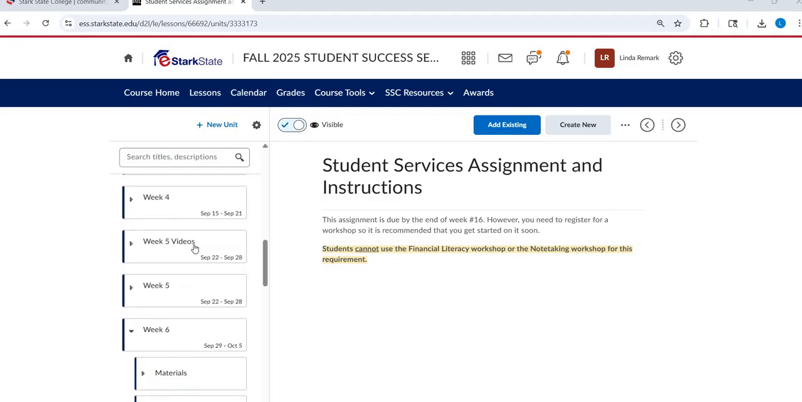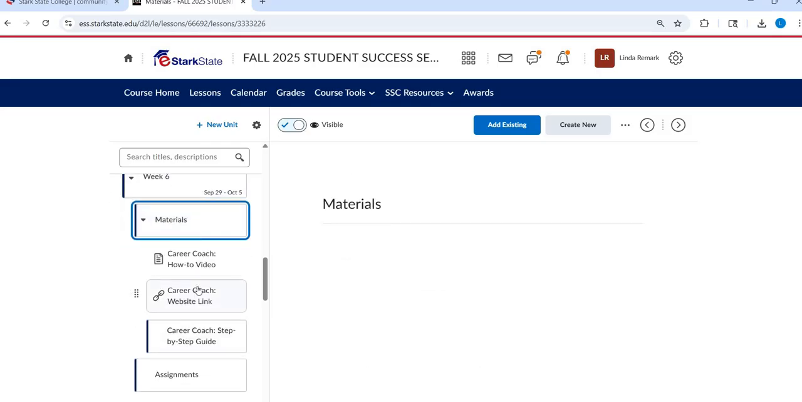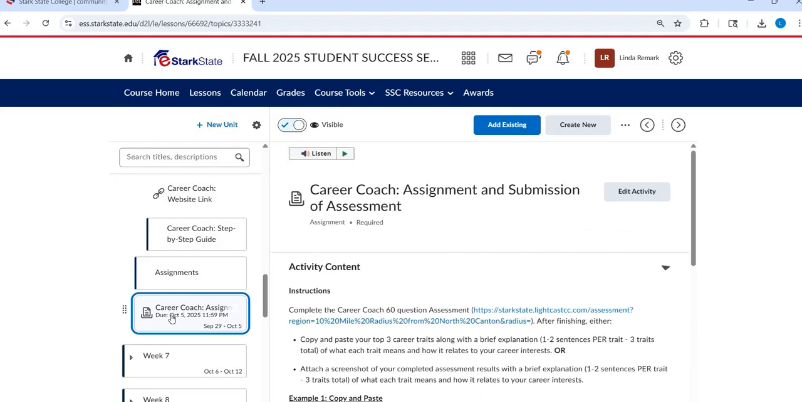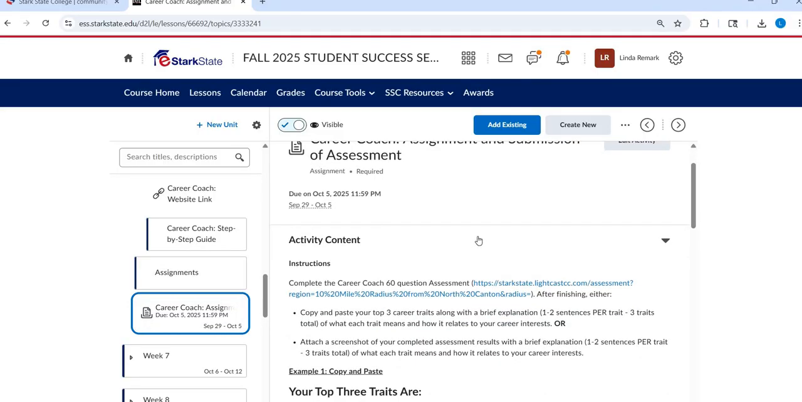So let's go ahead and jump into week 6. Week 6 is pretty short and sweet. You only have one assignment. There's no discussion forum, so your attendance is based on completing just this assignment by Sunday. In the materials folder, there are some links to Career Coach and things of that nature. I'm going to show you what you need to do for this, but you're welcome to check those out. In the assignment folder, here is your one and only assignment this week. There are 2 parts to it, so make sure you complete both parts.